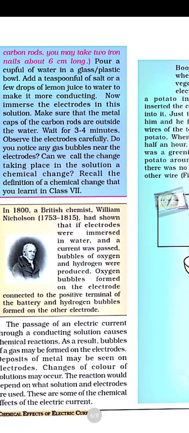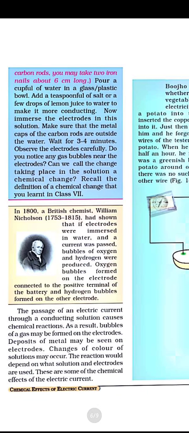So if we add some chemicals and pass the current through it, the British chemist William Nicholson observed that when we add some water and chemicals, and the electric current passes through that circuit, a gas is evolved. You can say that hydrogen gas is evolved, he came to know by seeing the bubbles. Deposits of the metal on the electrodes can also be seen, and a change of color also occurs. So a chemical reaction is done, and some new formation is considered a chemical change.